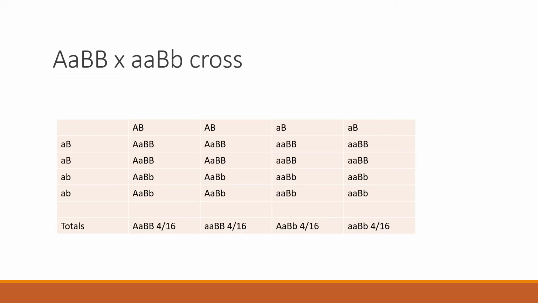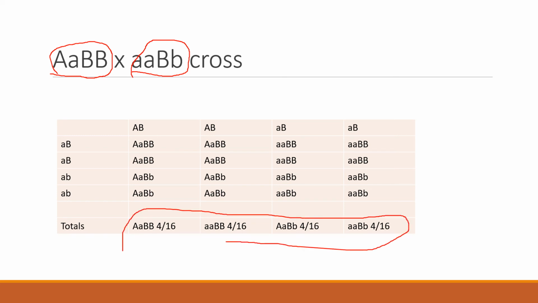Let's say we don't have two individuals who are heterozygous in both loci. Let's take a Dark Eldar individual and cross it with an Old Eldar individual. And if we do that, we'll get this table down here. And you see we get a perfect split of 4 in each category.